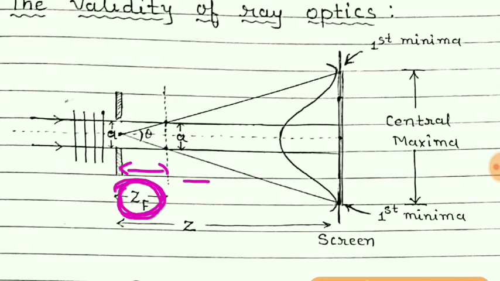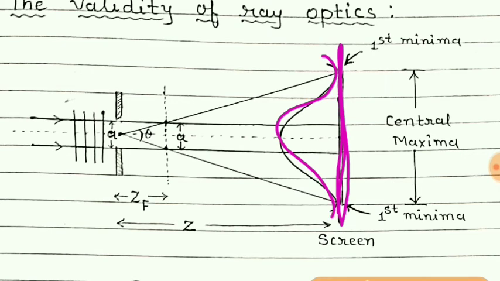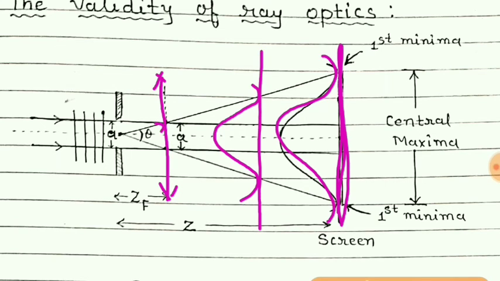Beyond that, we have to use the calculations related to wave optics. Once again, if the screen is kept here, we get this much central maxima. If we move the screen here, we get a central maxima of less width. And if we move the screen to this distance, we get a central maxima whose width is equal to that of the slit.